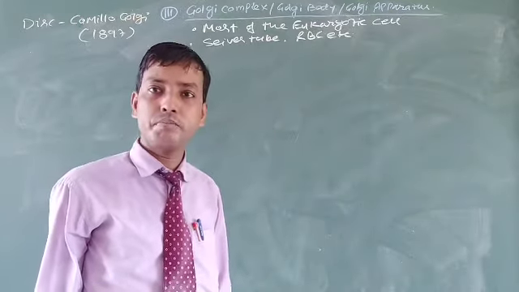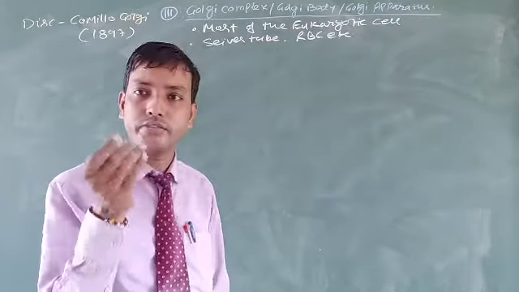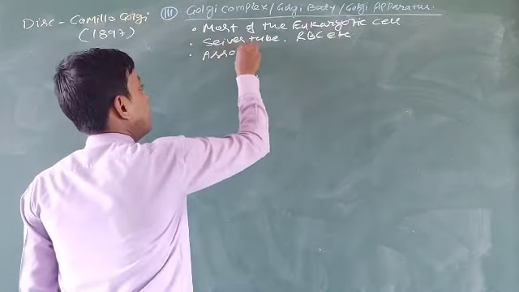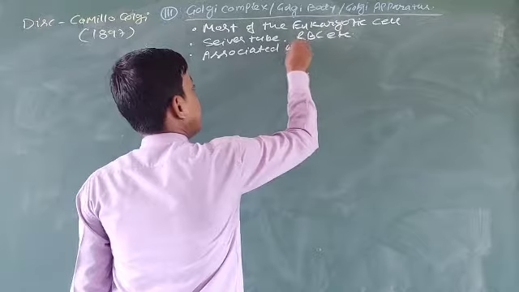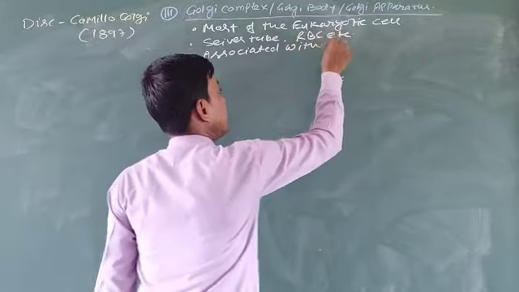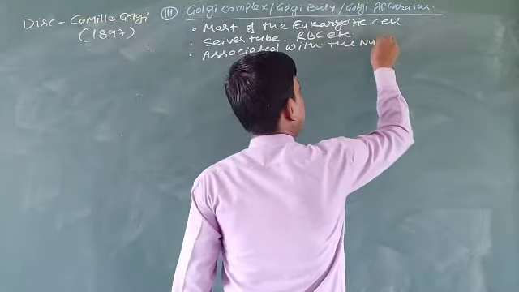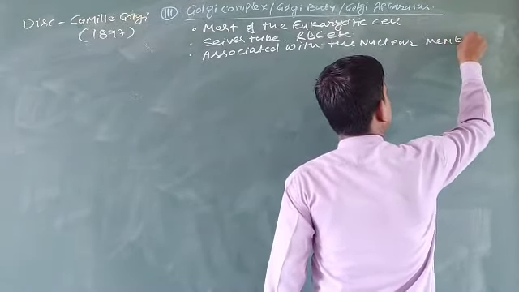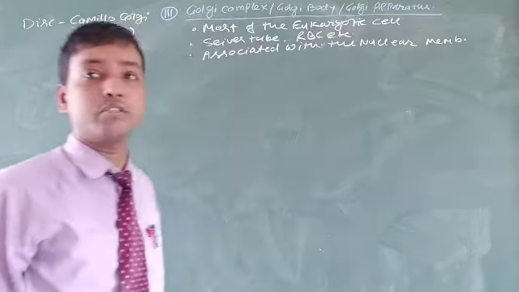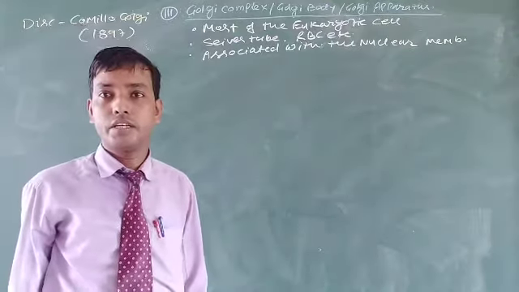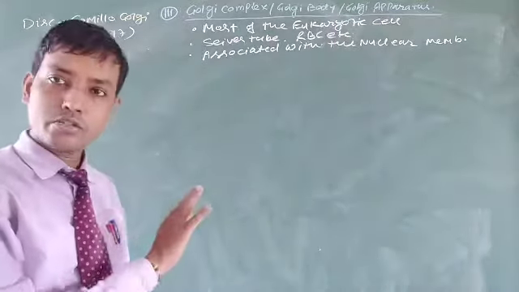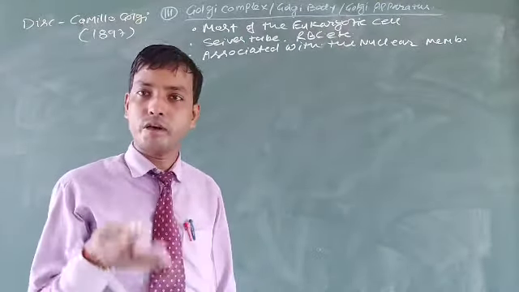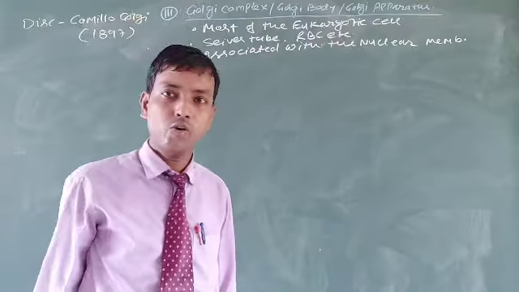It is a membrane bound structure associated with the nuclear membrane. You need to know that and explain it in your own language. The endoplasmic reticulum, which we covered in the previous video lecture, is also a membrane bound structure. But in this video lecture, you are learning about the Golgi apparatus or Golgi bodies.